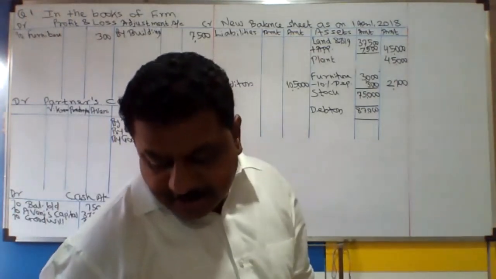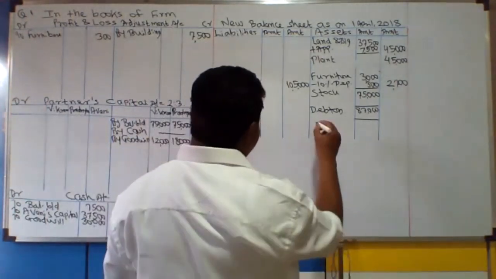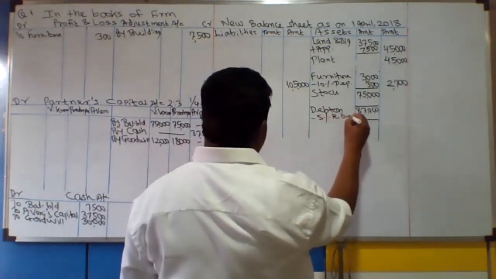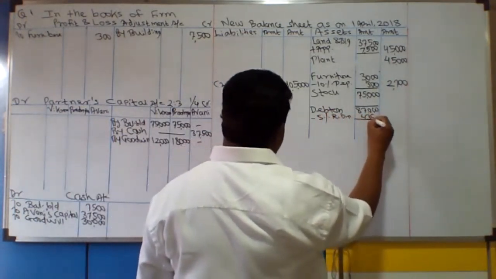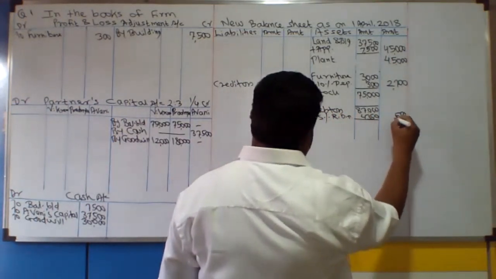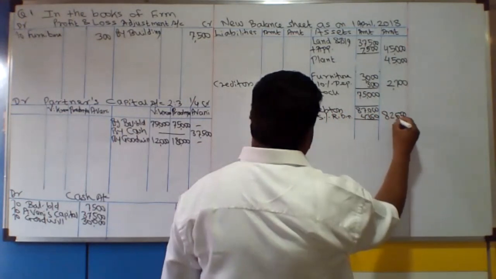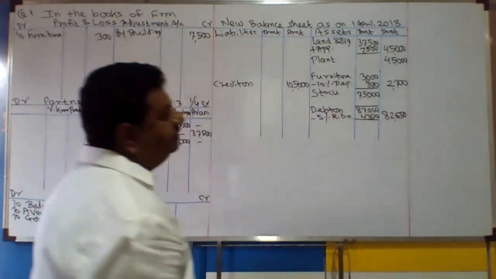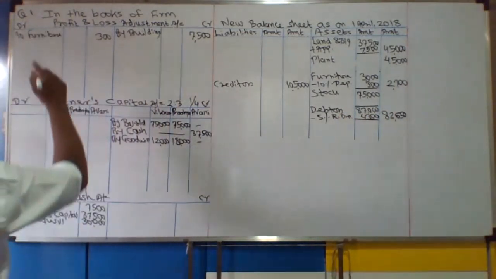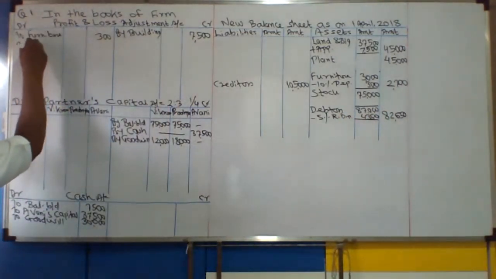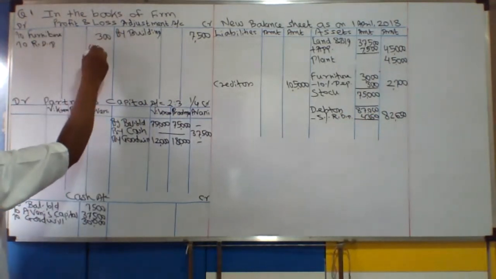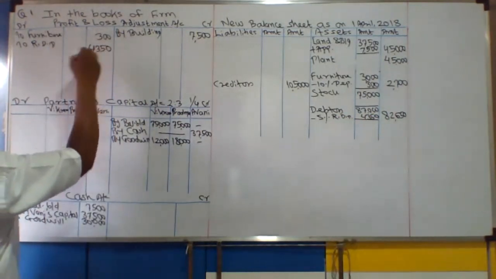Then RDD 5% on debtors. अब इसका 5% मतलब कितना आने वाला है? 4,350. Okay. Outer column now it is 82,650. RDD less from debtors, profit and loss adjustment account debit to RDD 4,350.